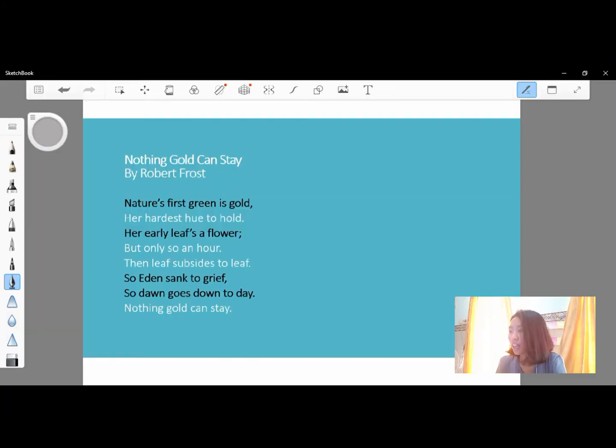But first, before we start, let me read you the poem Nothing Gold Can Stay by Robert Frost. Here we go. Nothing Gold Can Stay by Robert Frost.